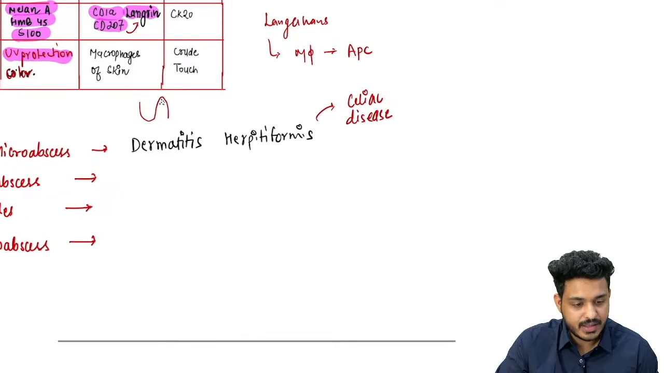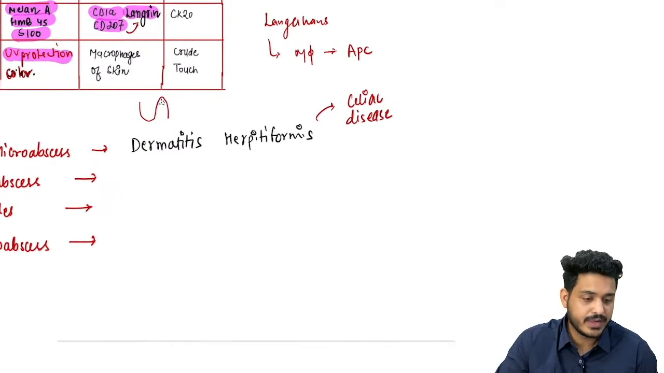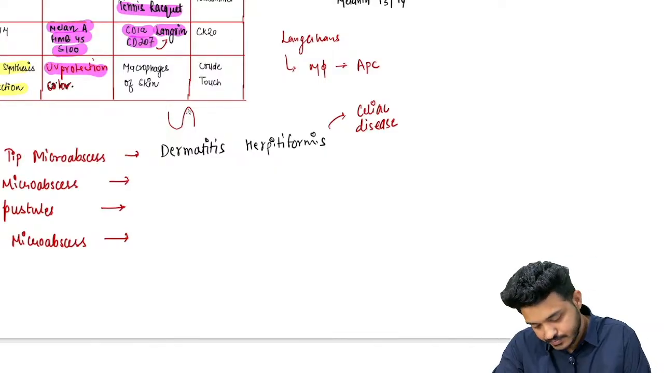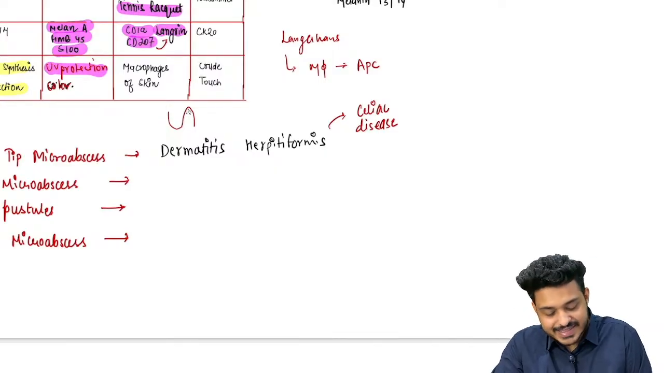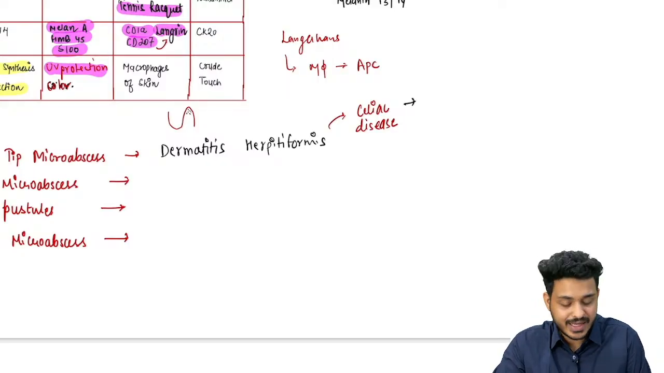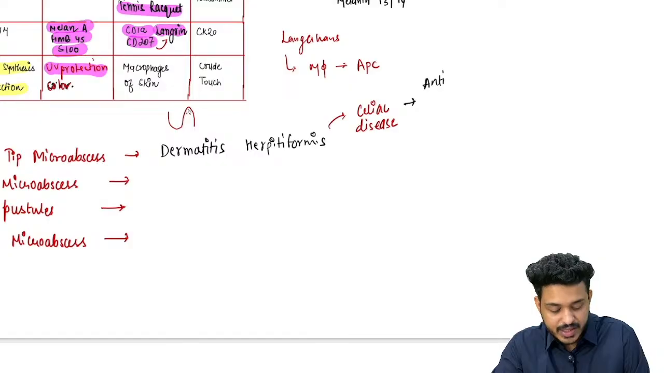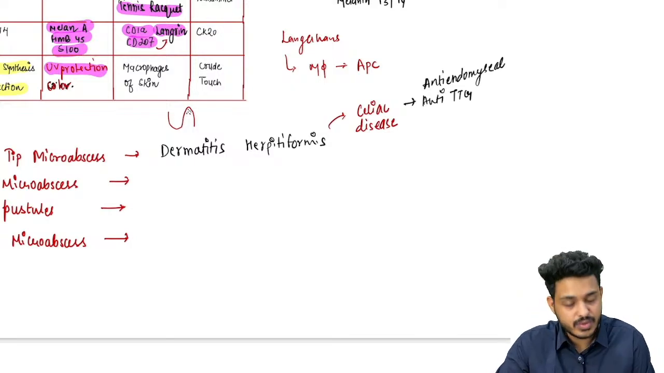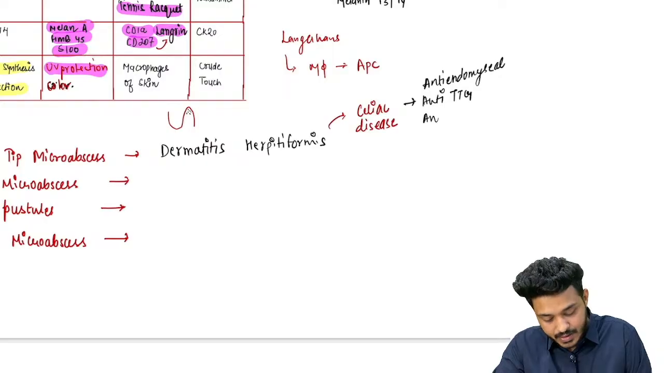You can expect 5 to 6 questions from derma, right? Celiac disease or celiac sprue we are having, right? So what are the antibodies? In pathology you study about these antibodies: anti-endomysial antibody, anti-TTG antibody, tissue transglutaminase, and anti-gliadin antibody, right?